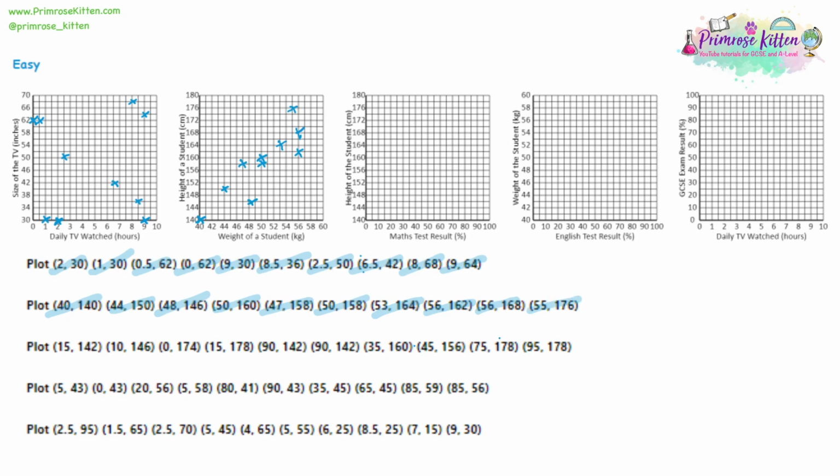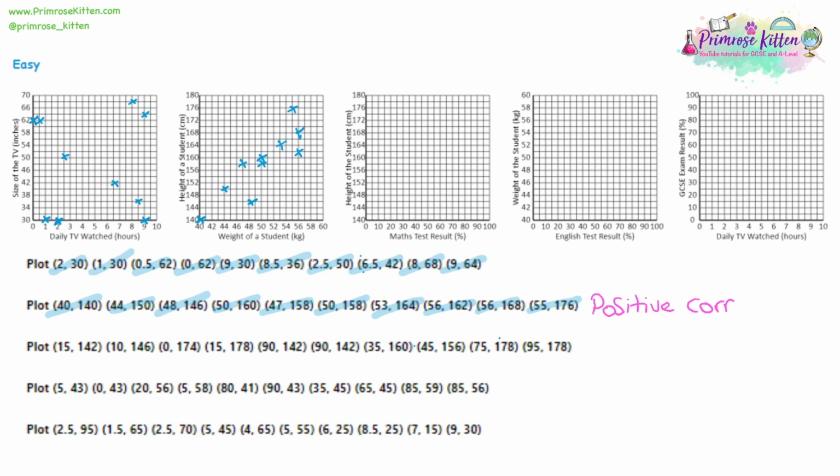And what you might be able to see here is that all those coordinates are roughly following a line. There's a couple of outliers at different places, but they're roughly all in a straight line. For example, you're not going to see any lower weights with higher heights, and you don't see any higher weights with lower heights. You're either going to see a low weight and a low height, a medium weight and a medium height, or a high weight and a high height. Now, we have a name for this, and we call it positive correlation.